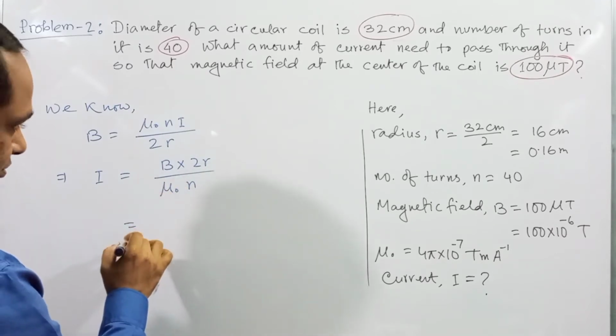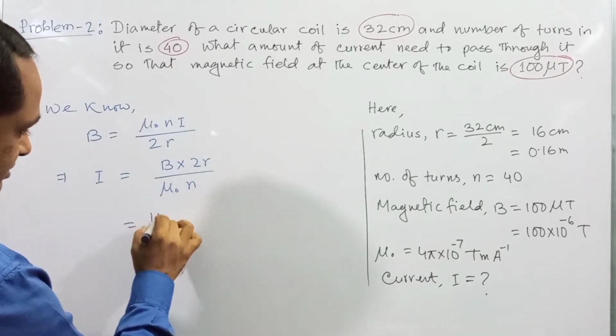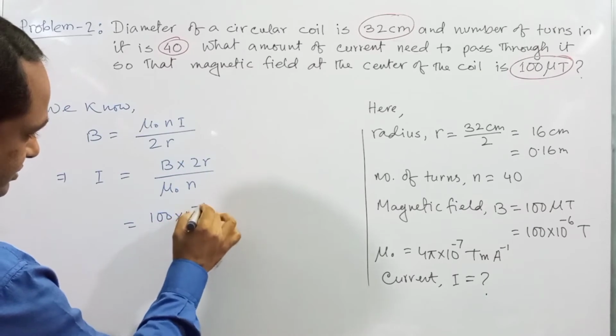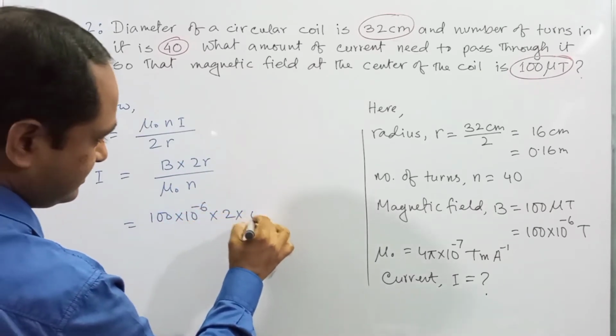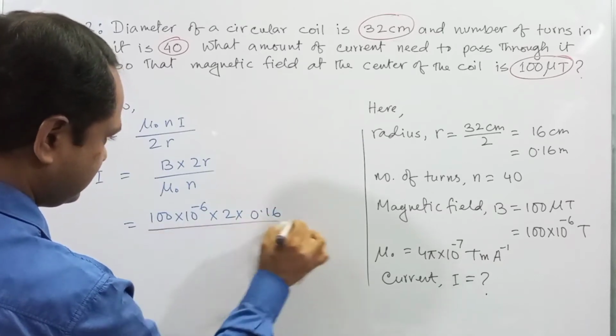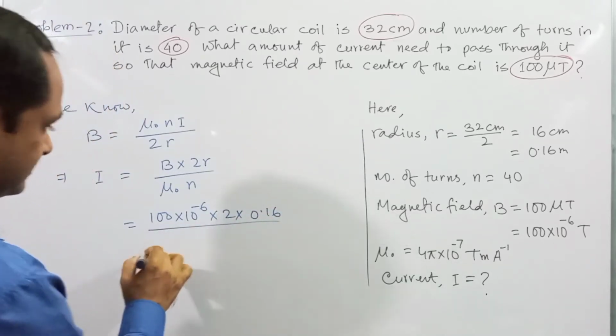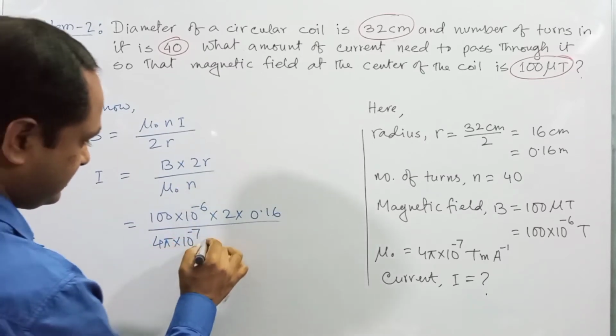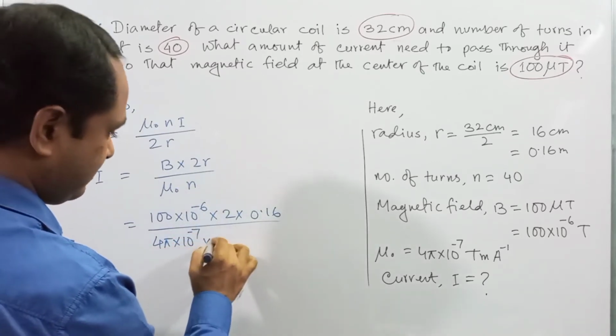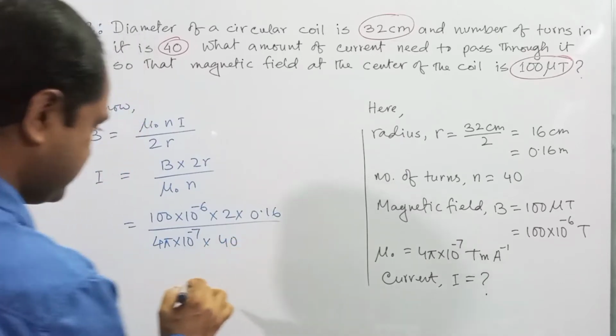So value of B is 100 into 10 to the power minus 6, 2 into pi 0.16 divided by mu naught means 4 pi into 10 to the power minus 7 into number of turns 40, right?